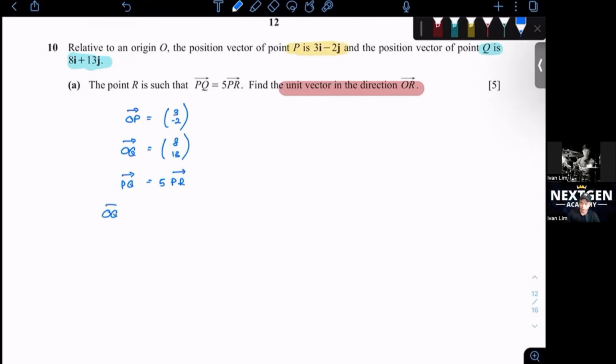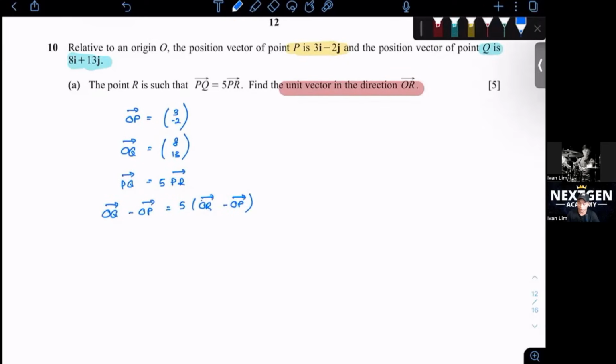We know that PQ is equal to OQ minus OP, which is equal to 5 OR minus OP. So let's just sub it in.